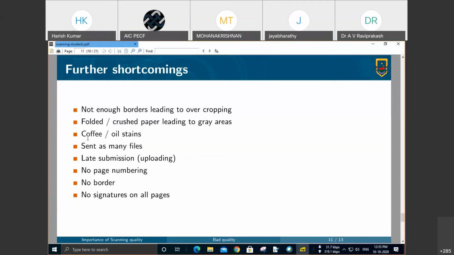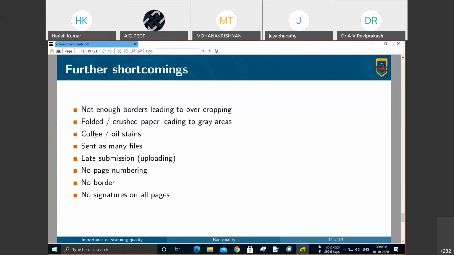Now I know that you are writing this exam from the comfort of your home, where your parents will be watching you, and maybe mother will say, "Eat something or drink something. You are writing for 3 hours continuously. You may be hungry, so drink some coffee or eat some bhaji or vada or something." Be very careful. Don't do both jobs simultaneously. If you want to drink some coffee or eat some bhaji, just stop writing, eat or drink, then wash your hands well, wipe them dry, and then start writing.